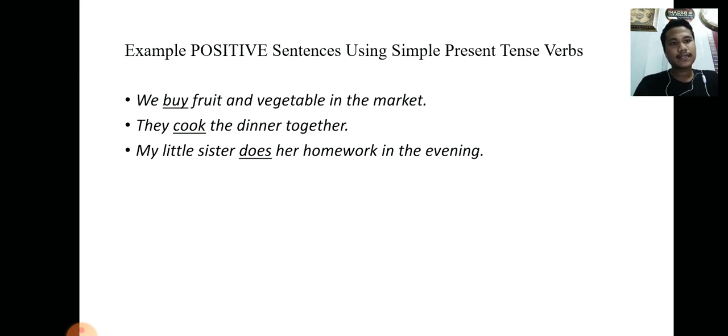Example of positive sentences using simple present tense verbs. We buy fruit and vegetables in the market. They cook the dinner together. My little sister does her homework in the evening.